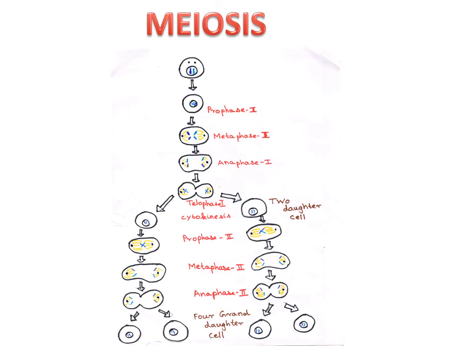Meiosis. As in mitosis, meiosis has four stages: prophase, metaphase, anaphase and telophase. These stages occur twice in meiosis. In meiosis, a single cell divides to form two daughter cells and each of the two daughter cells divides to form four granddaughter cells.